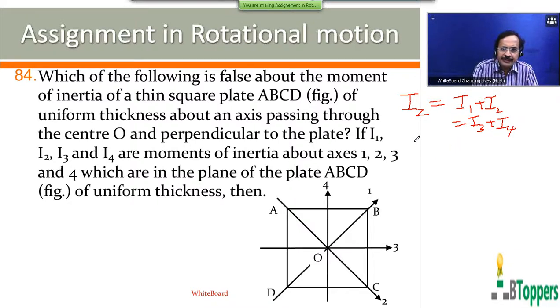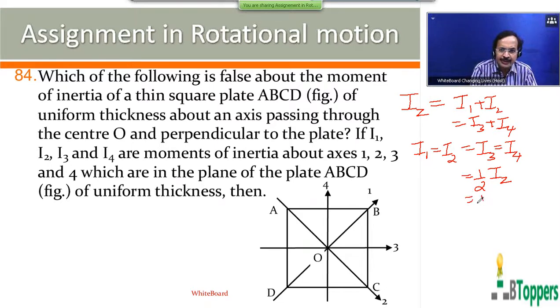As already discussed in the past, the moment of inertia of a thin uniform square plate about any axis in the plane of the square plate and passing through the center of the plate will be the same, which will be equal to half of the moment of inertia about the central axis. Iz is the moment of inertia about the central axis of symmetry, that is, the moment of inertia about the axis perpendicular to the plane of the plate and passing through the center of the plate.